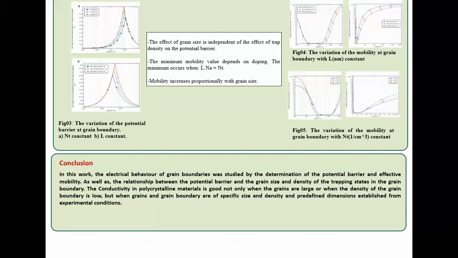The conductivity in the polycrystalline material is good not only when the grains are large or when the density of the grain boundary is low, but when the grain and the grain boundary are of specific size and density, with predefined dimensions established from experimental conditions.